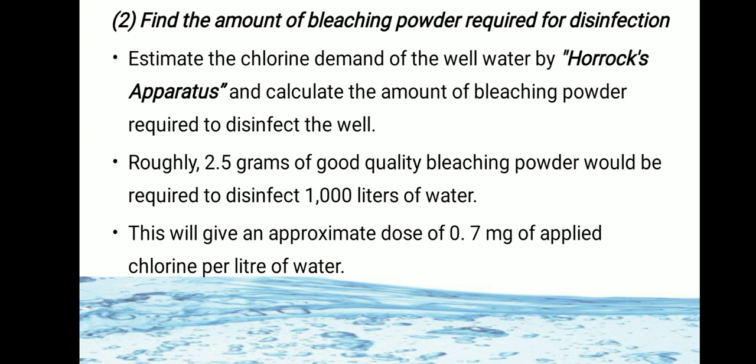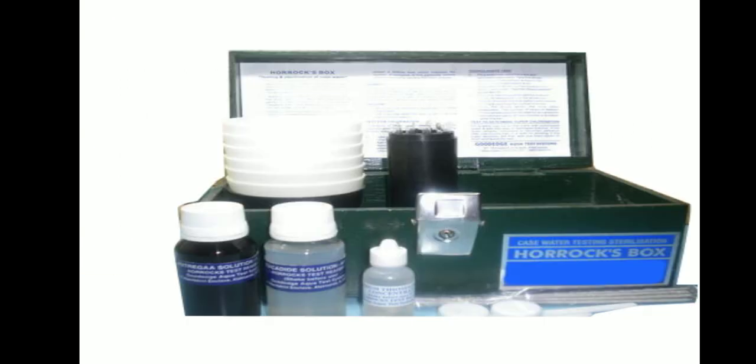This will give an approximate dose of 0.7 mg of applied chlorine per liter of water. So 2.5 grams for 1000 liters of water and 0.7 mg for 1 liter of water. This is the Horrocks apparatus.